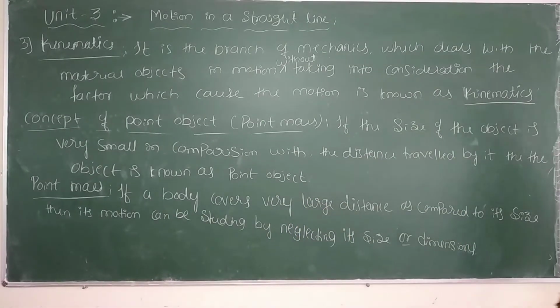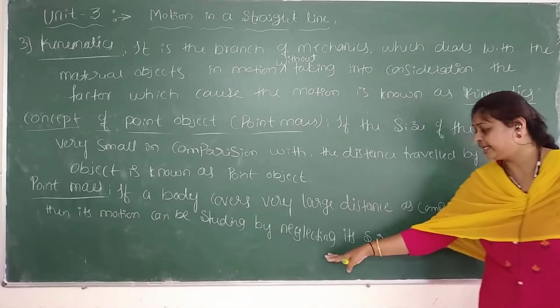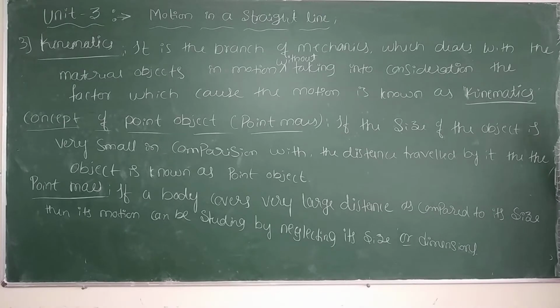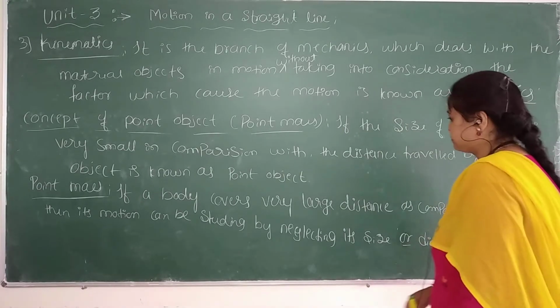To study the motion of that object, we can neglect what? The body size or object size and its dimensions. We can neglect its size or dimensions.